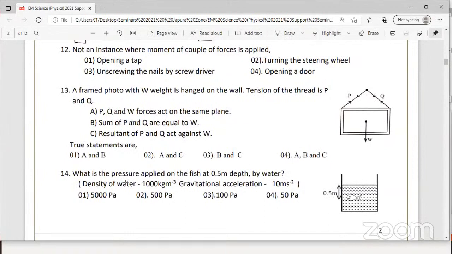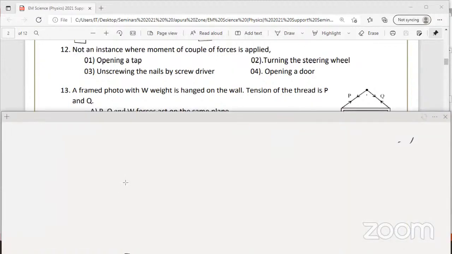Any volunteers? 12th MCQ, couple of forces applied. This is from grade 11, chapter 9, 11 and 12, equilibrium of forces. Last from Prabhani. Yeah, Prabhani, what is the answer?